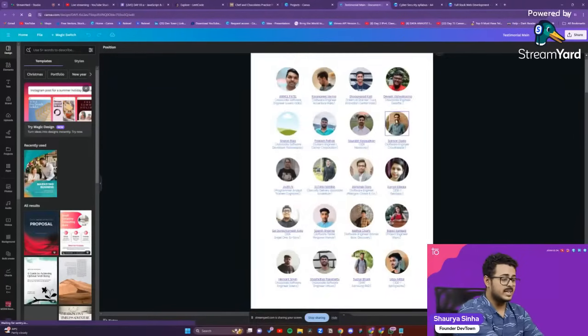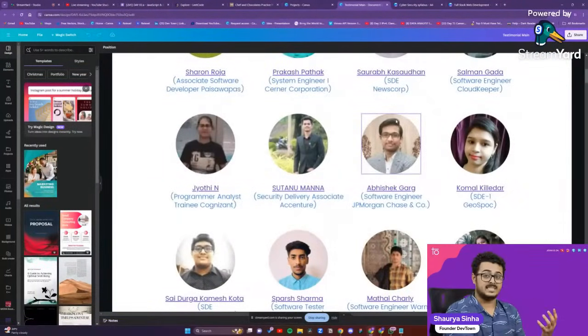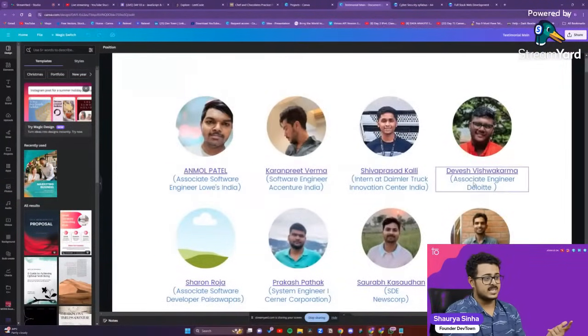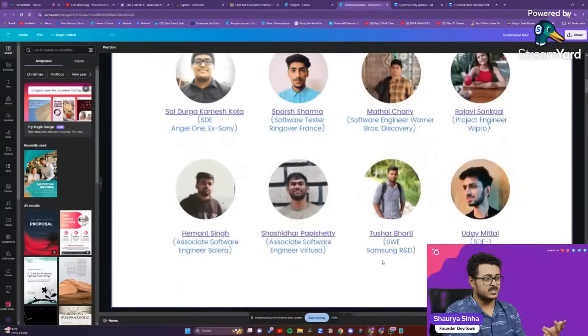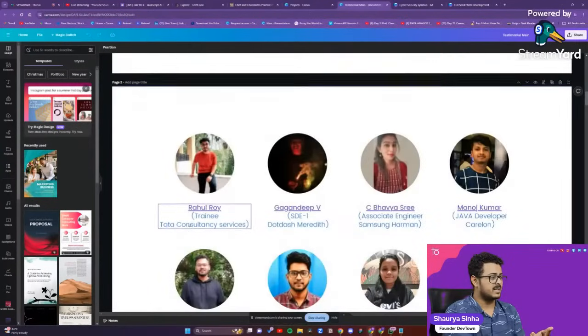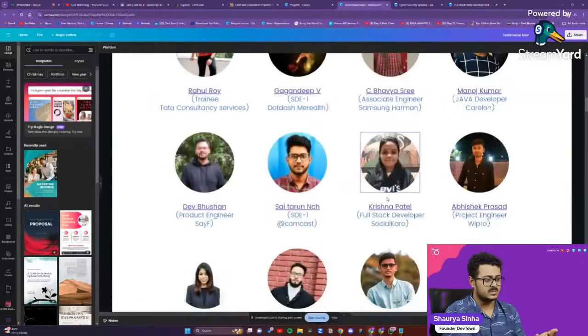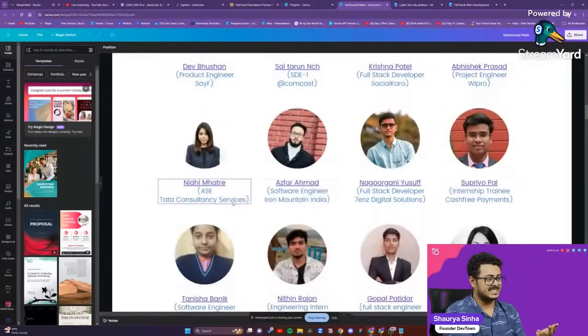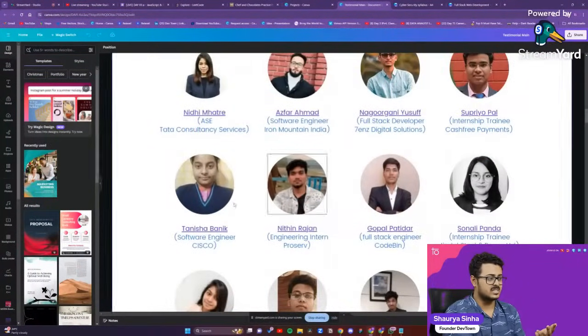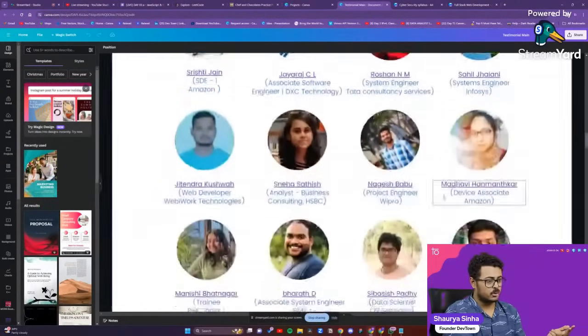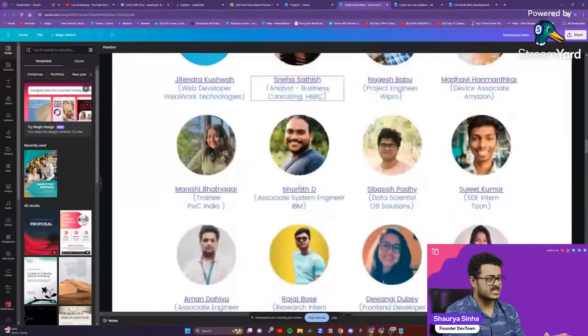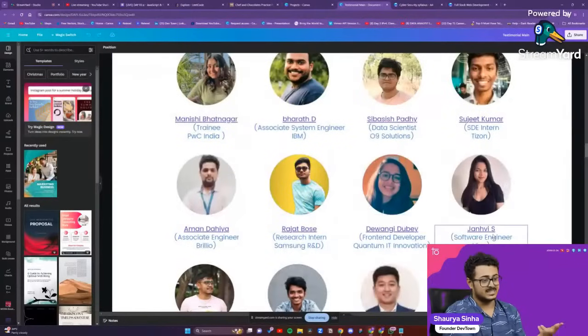These are some of the students as well as the companies where we have placed them. These are our alumni itself. So Abhishek Garg plays in JP Morgan Chase, Accenture, Cognizant. You're having Lowe's India, Deloitte, Accenture once again. You're having people in Sony, Warner Brothers, Samsung R&D. You're having people in TCS, Samsung, Wipro. Then you're having people in TCS once again, Cashfree Payments, Jindal Steel, Cisco. You're having people in Amazon, Infosys, Amazon once again, HSBC, IBM, PwC, Visa.